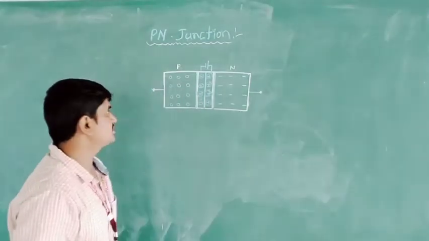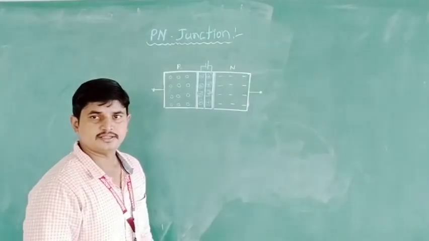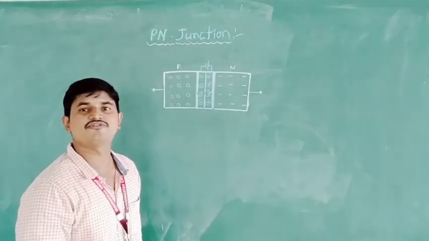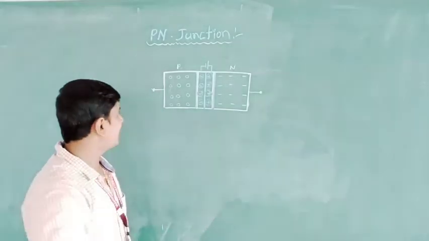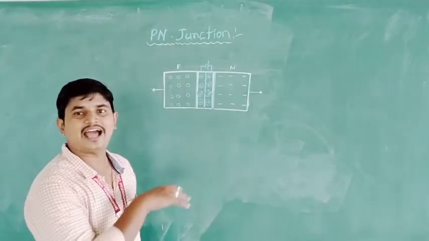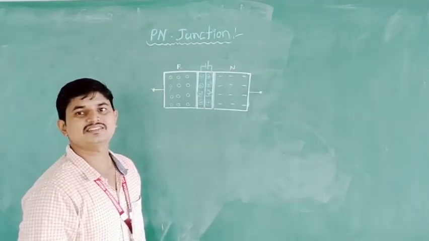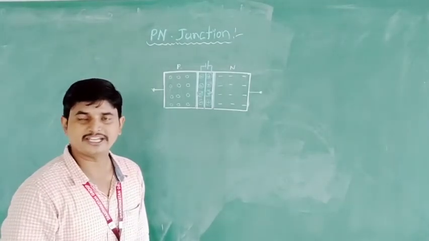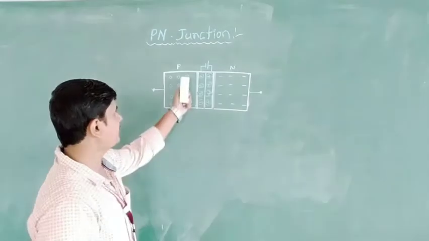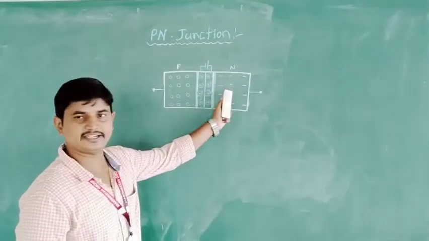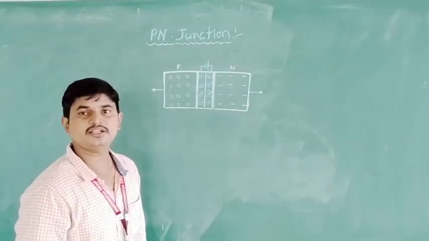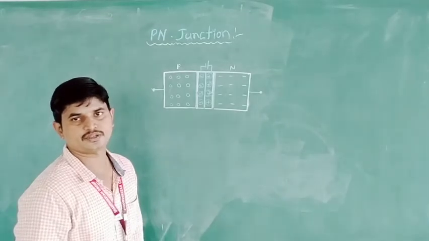The manufacture or formation of the PN junction is like this. In the molten state of germanium or silicon, a trivalent impurity and a pentavalent impurity are added into the single crystal of germanium or silicon. Then the P-type is on one side and the N-type is on the other side in the single crystal, and this is what we call a PN junction or a PN junction diode.